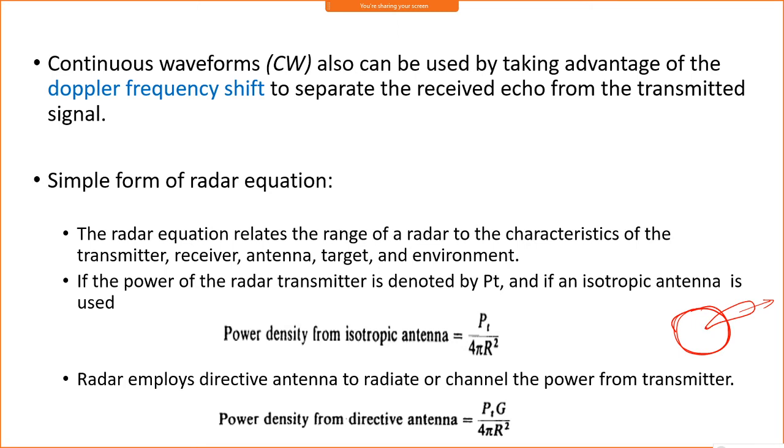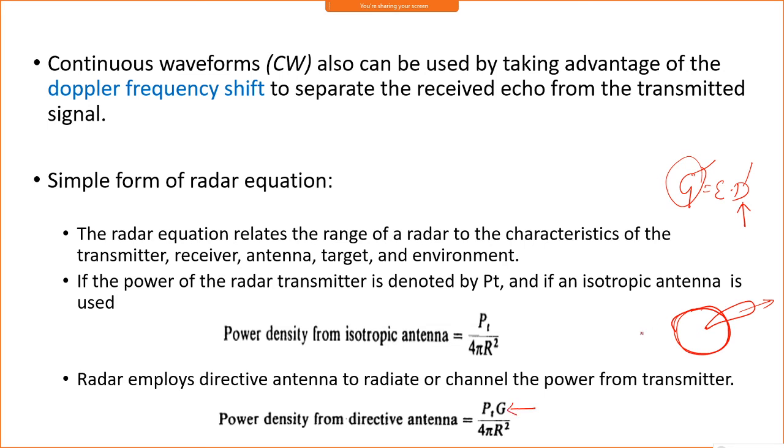Okay. So if the radar employs a directive antenna, then we have to multiply by the gain of this directive antenna. That is called G, the gain of the antenna. You know already the equation for gain and directivity: gain is equal to efficiency into directivity. So if the directivity increases, the gain will also increase. Based on this directivity, the equation provides the gain.